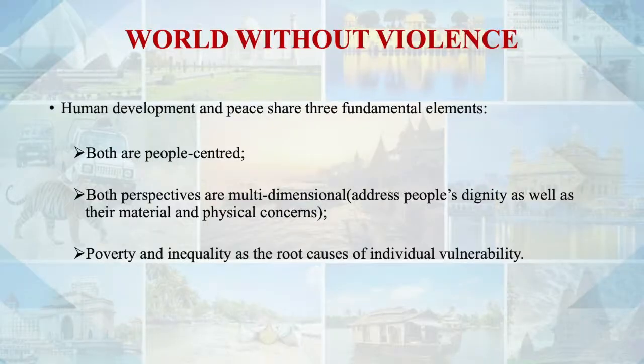And the third is poverty and inequality as the root causes of individual vulnerability. When we can overcome poverty and inequality, then human development and peace are assured, because we can overcome all those reasons and causes which create individual vulnerability. So peace is linked with security.